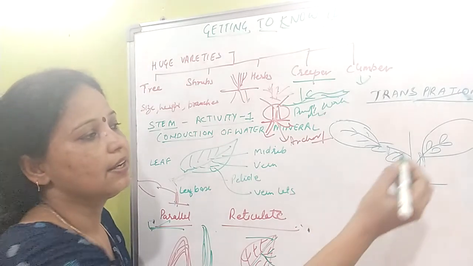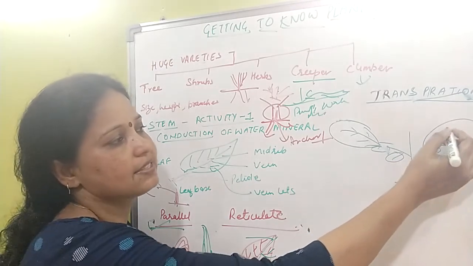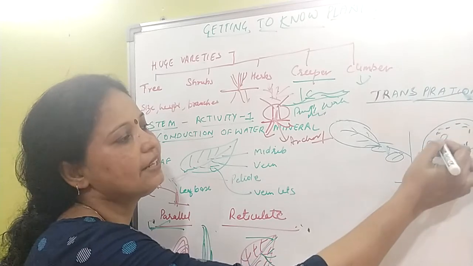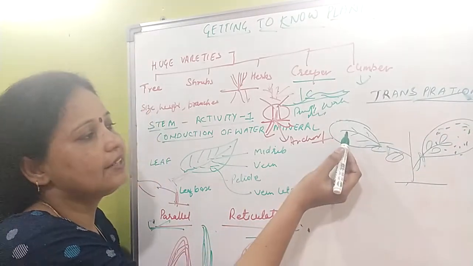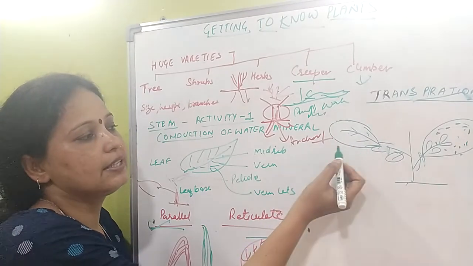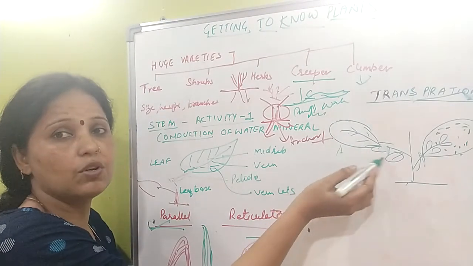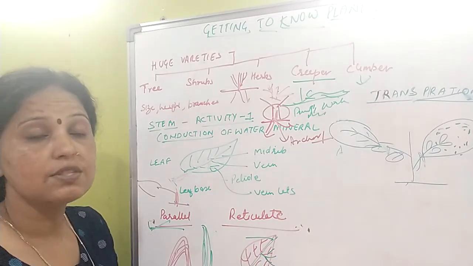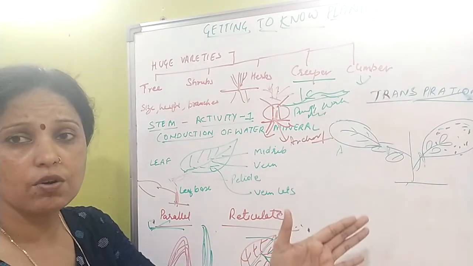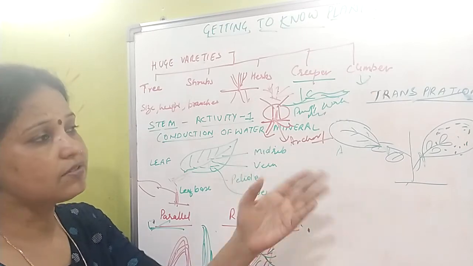You will find that the polythene carrying the leaves has small droplets of water in it. On the other hand, in the other setup where there are no leaves and only the branch is there, you don't find any water. So this shows that water is lost from the leaf, and that is transpiration.